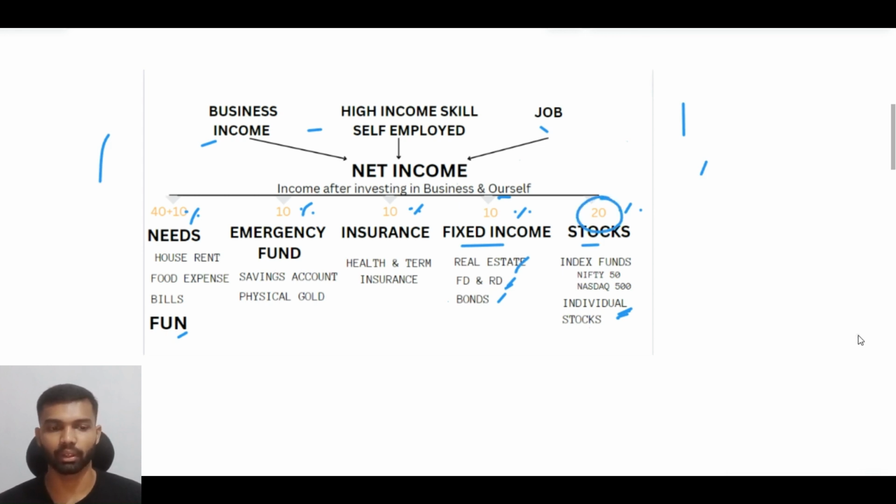In that also, if you are a person doing a business, then we should not select individual stocks. We should put all our money in index funds and follow our business. If we are a job going person, then we should split that 20 into 10 and 10. The first 10 we should invest in an index fund, and the remaining 10 in individual stocks.